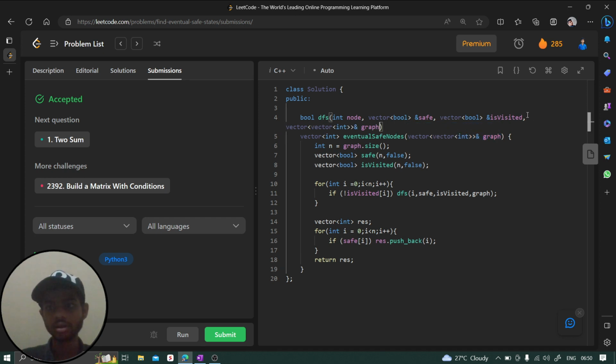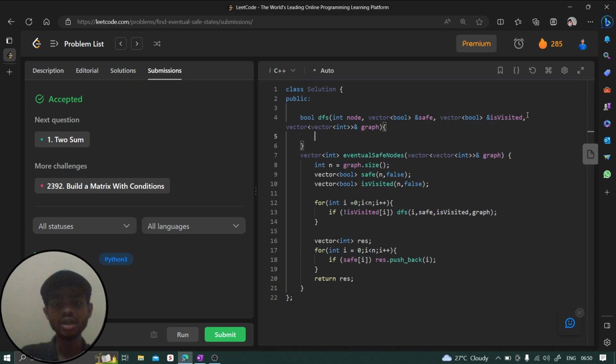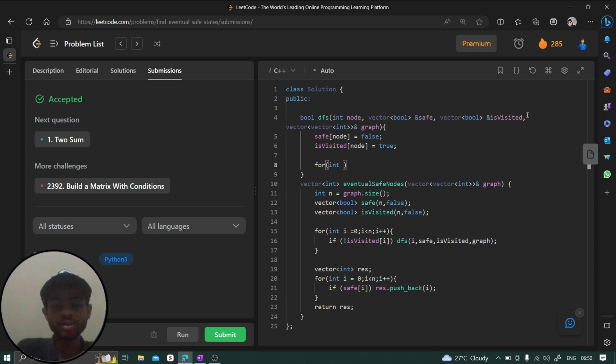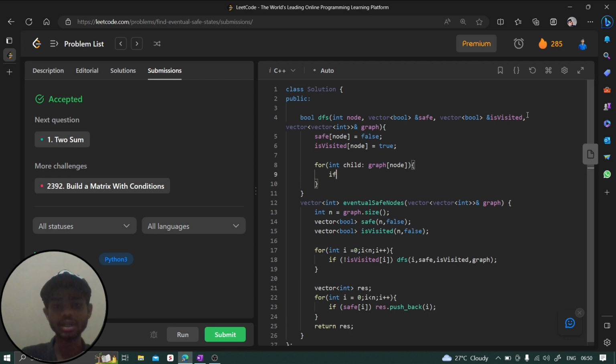Now as this is done, we are going to say safe of this node initially make it false, and is visited make it true. We have already visited it now. Now we are going to say, let me write true here. Now for child, we are going to move to all the children. In this, we can say graph of this particular node, you have to move to all the children, and if that child is not visited, then you have to visit it.